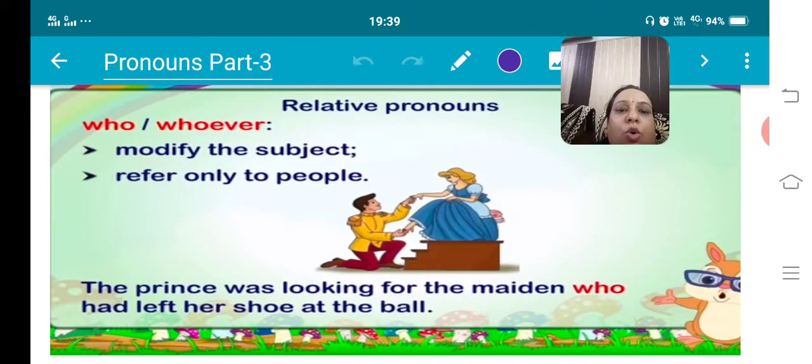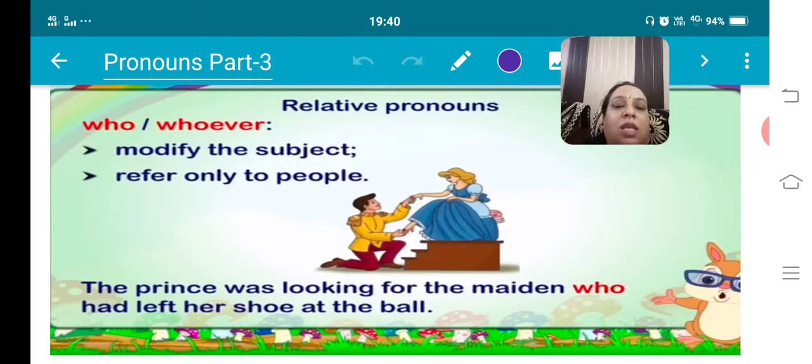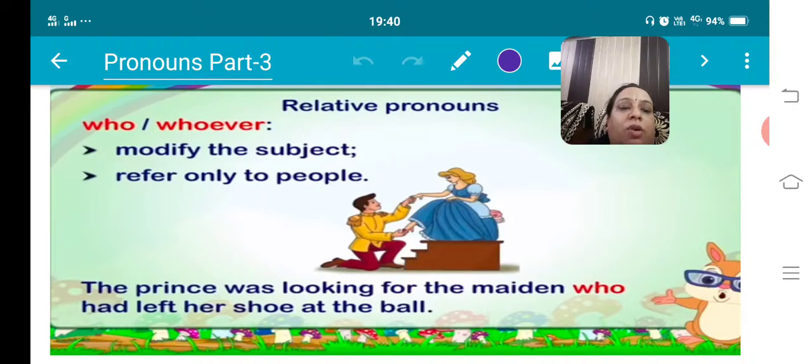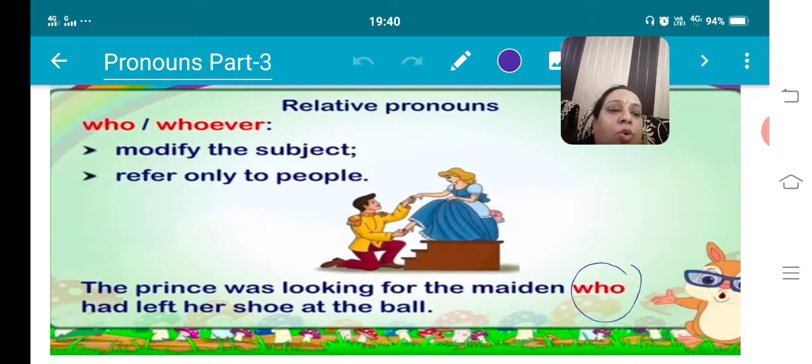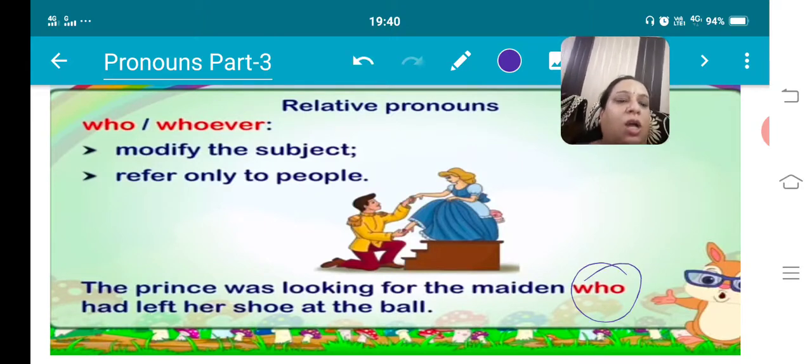Next, let's see the examples. Relative pronouns who or whoever modify the subject, right? They refer only to people. "The princess was looking for the maiden who had left her shoes at the ball." So this word who is not used to ask a question, but is used to join two sentences, and the sentence here is a complex sentence.